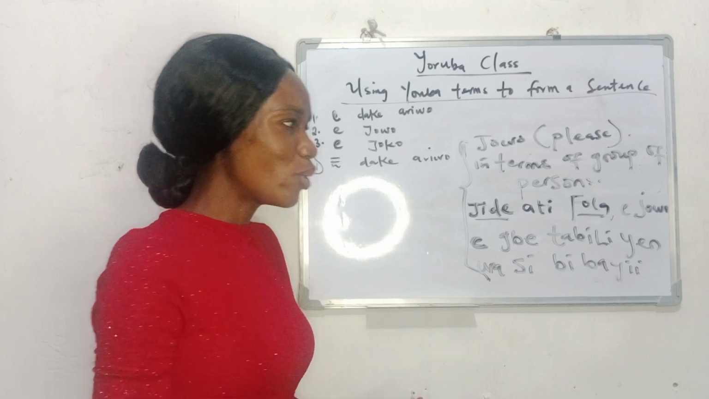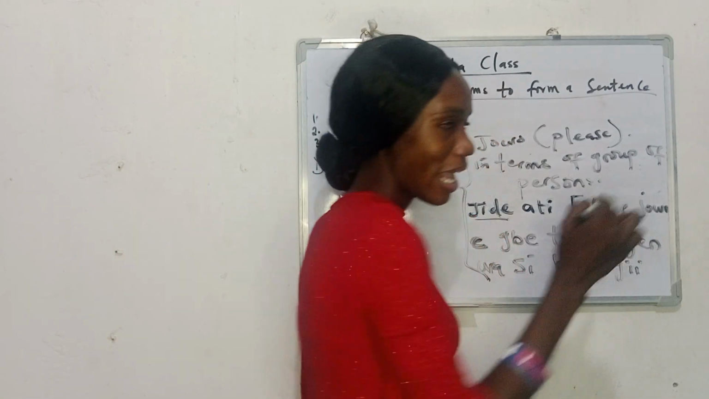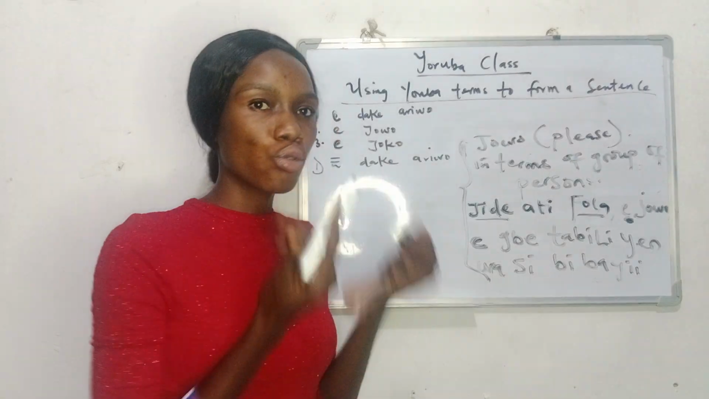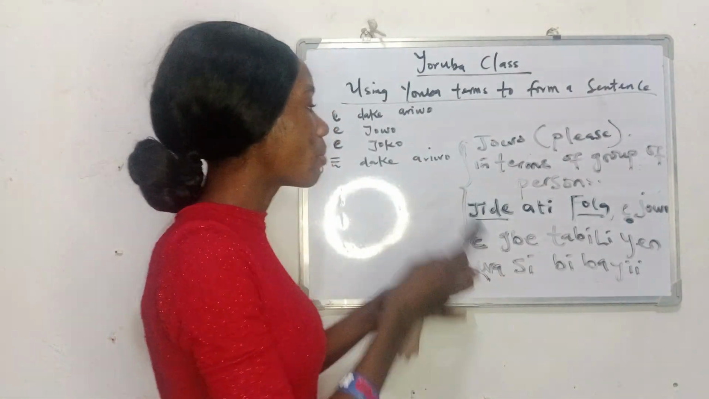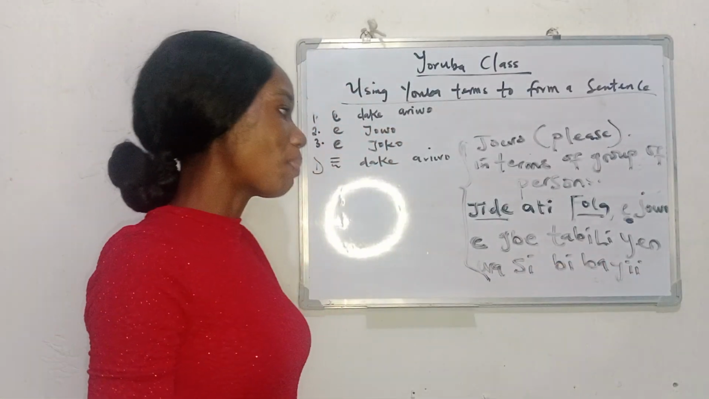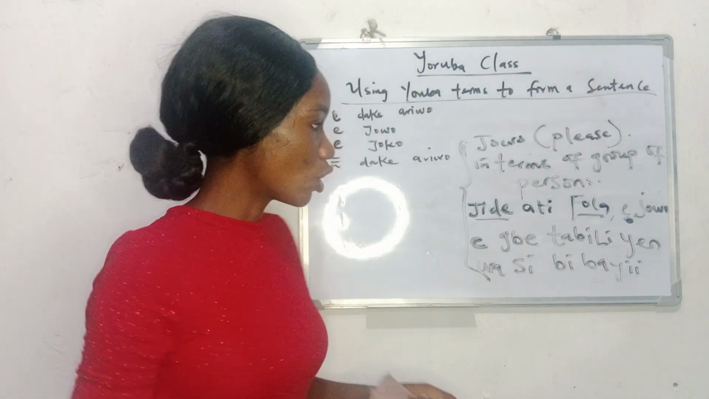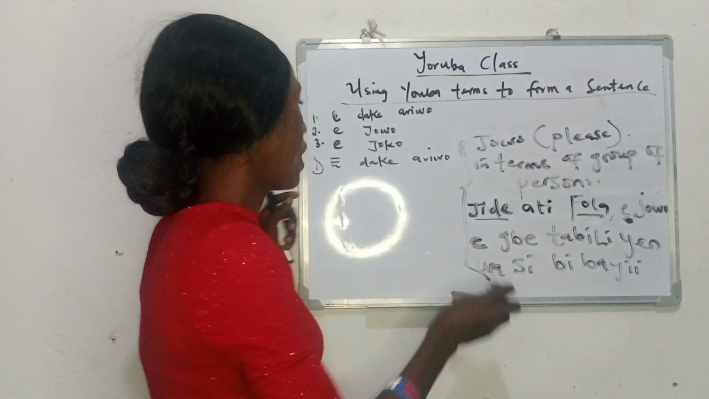So it's not necessarily you saying this in terms of respect. You're only putting ẹ because they are now two. We are not talking about one person. So ẹ gbé tábìlì yẹn wá sí bíbáyìí, that is Jídé and Fọlá, please bring the table here. Do we get it? So that is for jọ̀wọ́, ẹ jọ̀wọ́.